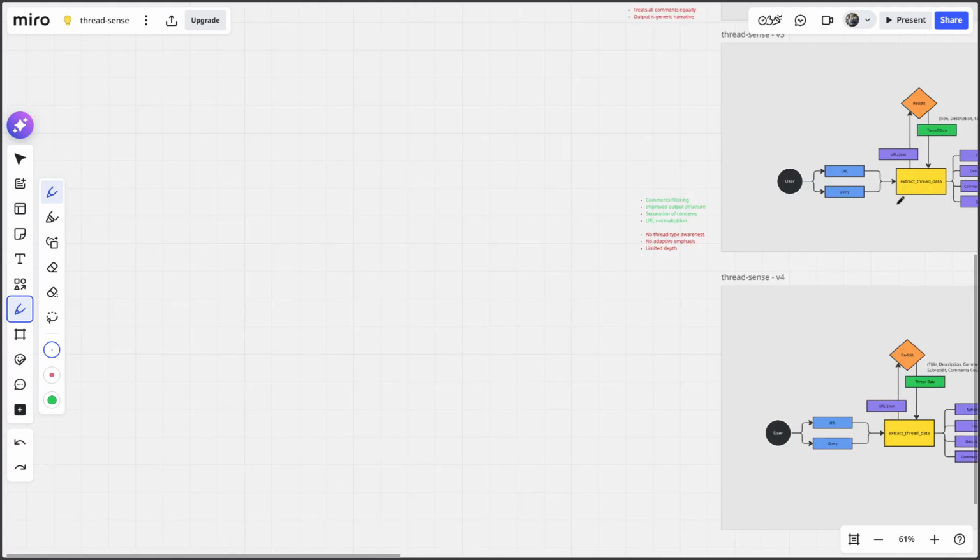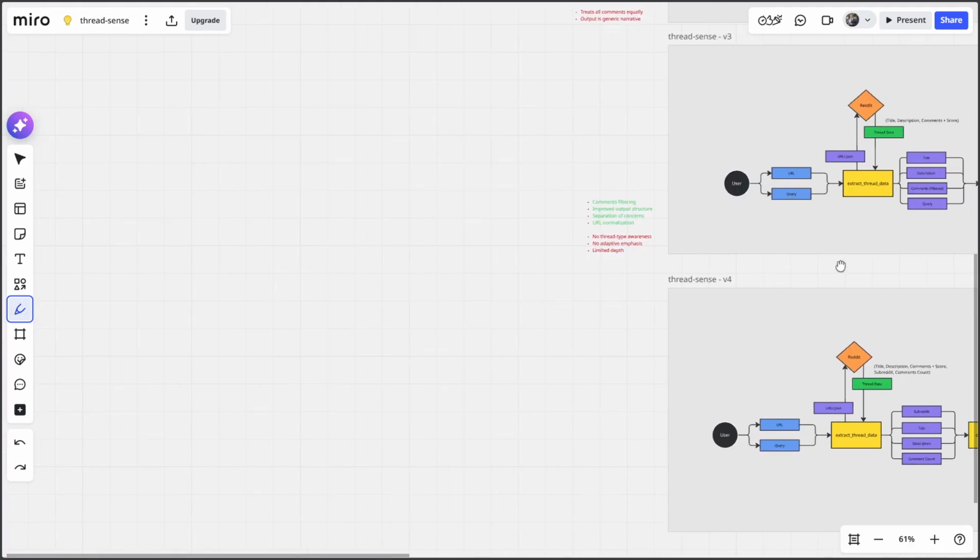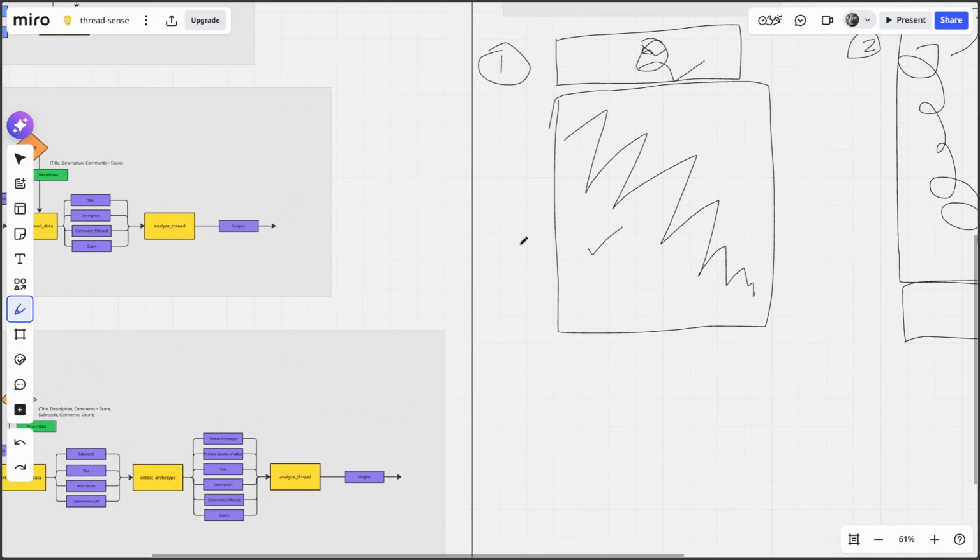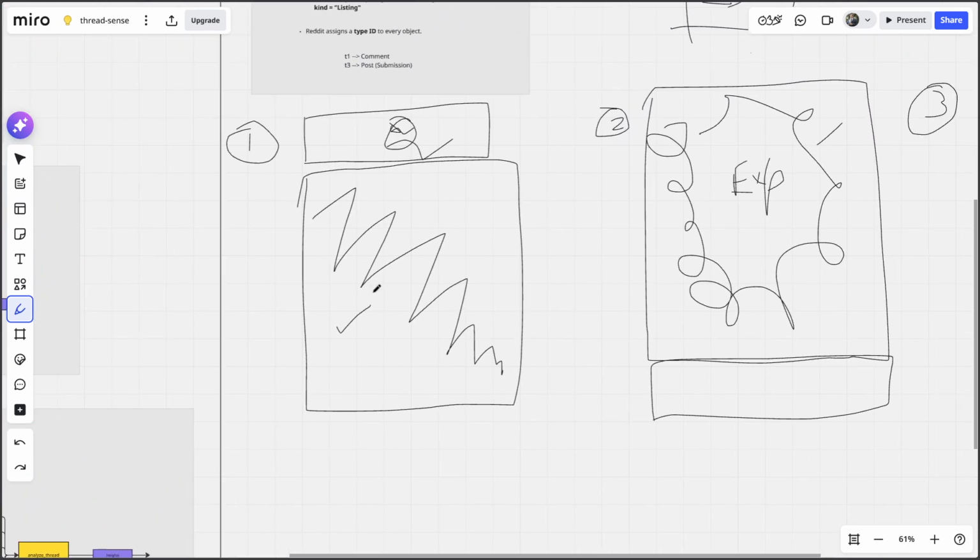What I mean by that is, based on these, the LLM's response has to change, right? Because in this case, it has to look into the comments and look for some alternate opinions, some hidden gems, and maybe the most popular responses and so on.